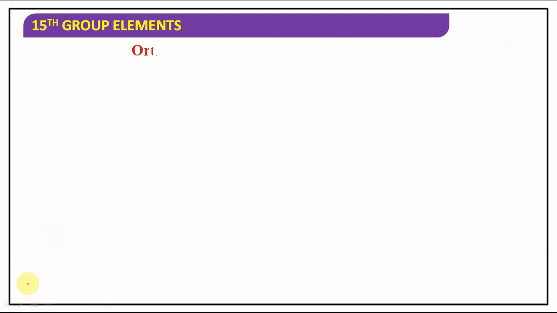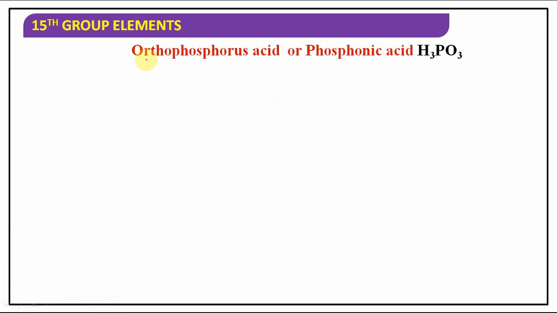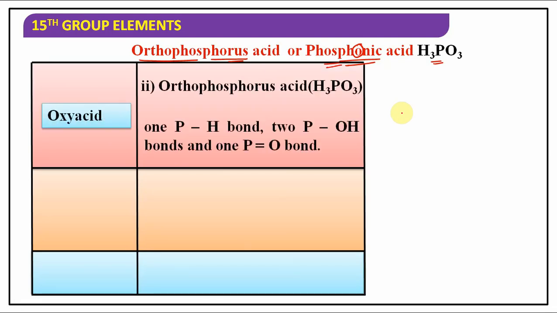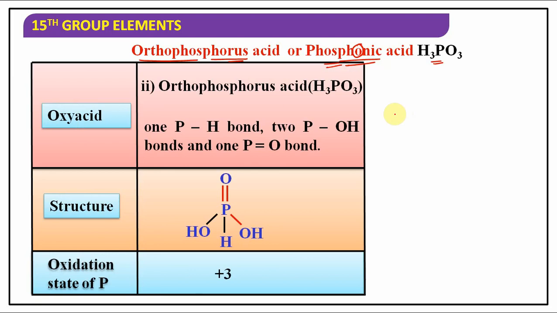Let's move on to the next oxyacid, which is very important for us, that is orthophosphorus acid. Orthophosphorus means H3PO3 or phosphonic acid. The previous one is phosphinic; there you have I, but here we have O. Observe the difference. It is phosphonic acid H3PO3, the most familiar acid for us. Here you can see the same tetrahedral structure with one P-H bond. Count the phosphorus bonds: 1, 2, 3, 4, 5. One P-H bond, two P-OH bonds and one P=O bond.